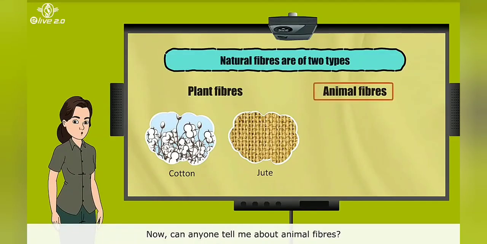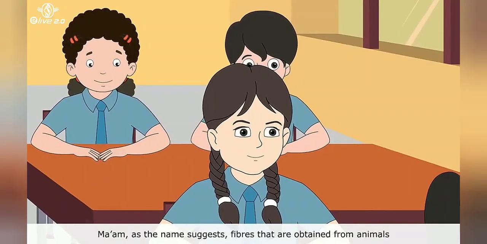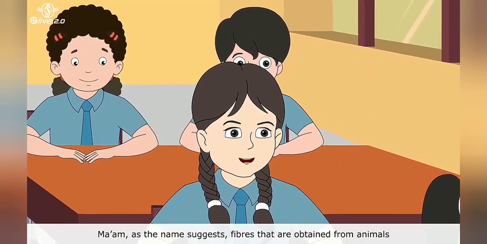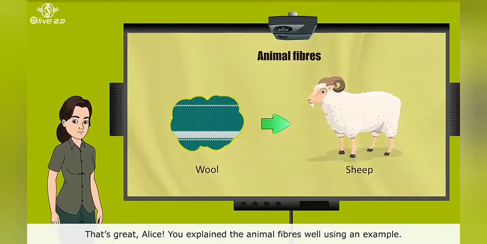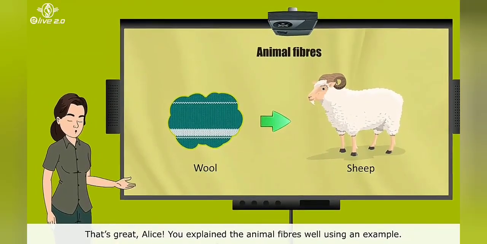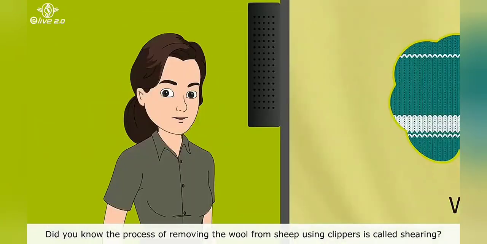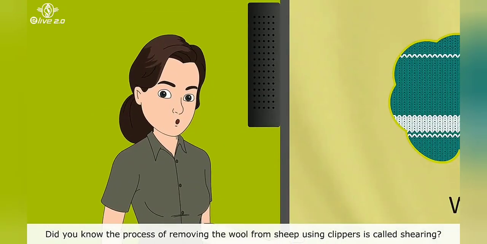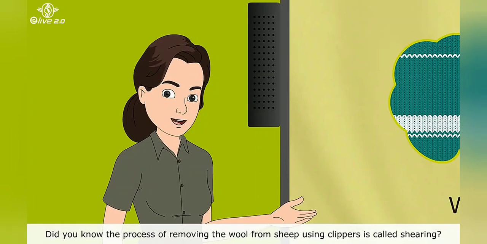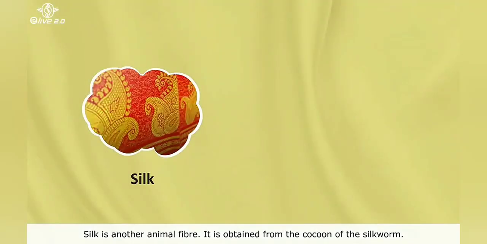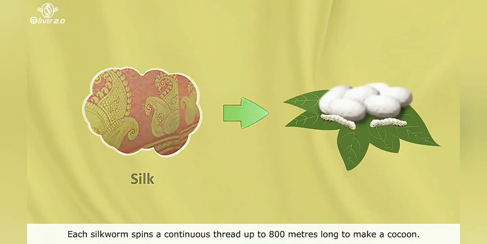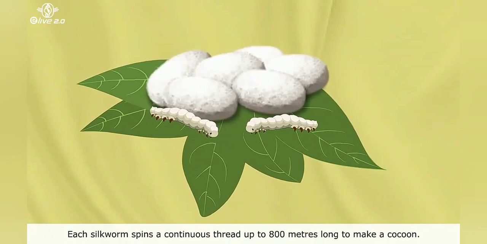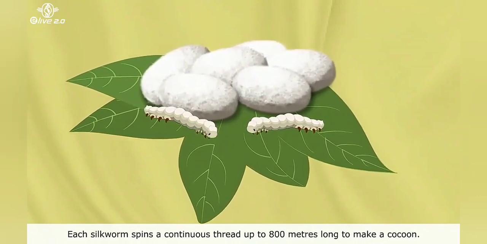Now, can anyone tell me about animal fibers? Ma'am, as the name suggests, fibers that are obtained from animals, such as wool from the hair of sheep and some other animals, are animal fibers. That's great, Alice. You explained the animal fibers well using an example. Did you know the process of removing the wool from sheep using clippers is called shearing? Silk is another animal fiber. It is obtained from the cocoon of the silkworm. Each silkworm spins a continuous thread up to 800 meters long to make a cocoon.